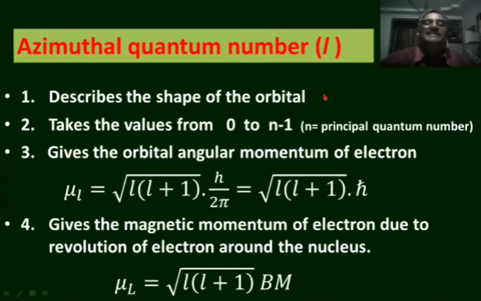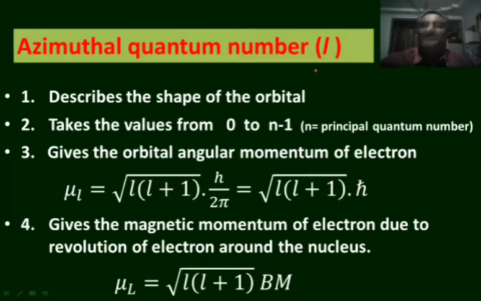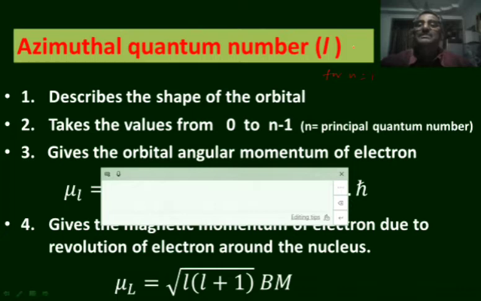In the first main energy level, there is only one sub-energy level. For that one sub-energy level, the azimuthal quantum number is 0. For n is equal to 1, L is equal to 0. For n is equal to 2, L has two values, that is 0 to 2 minus 1, that is 0 and 1.